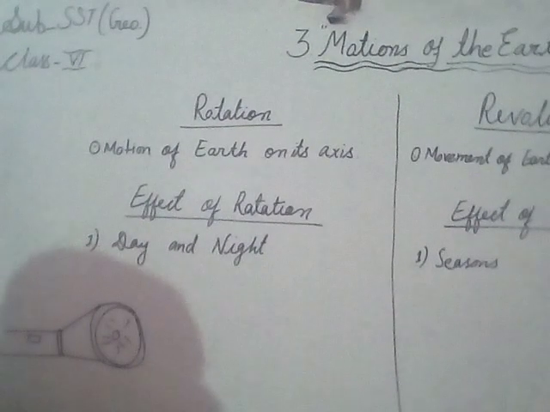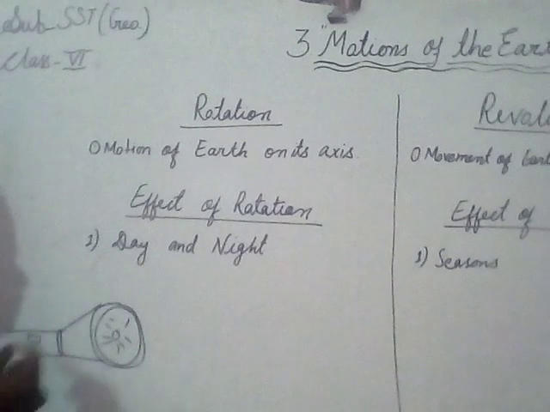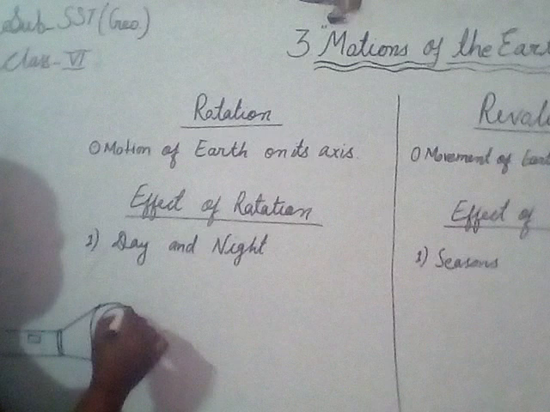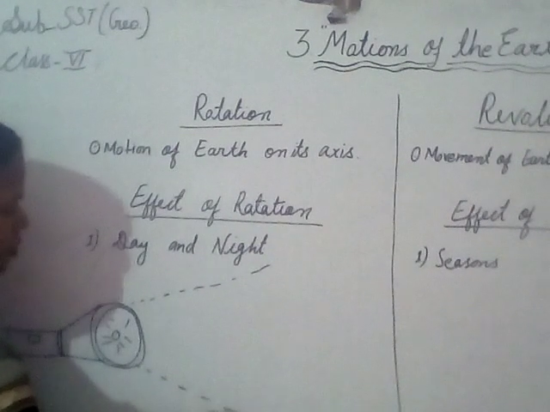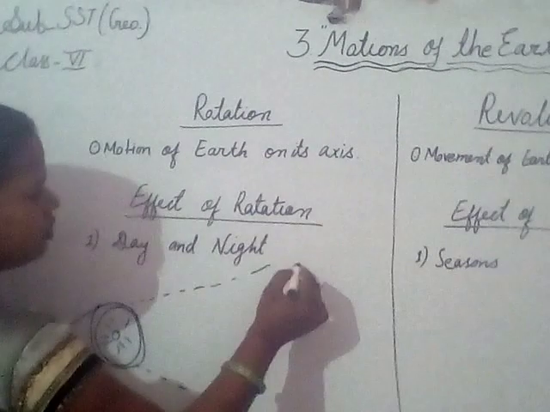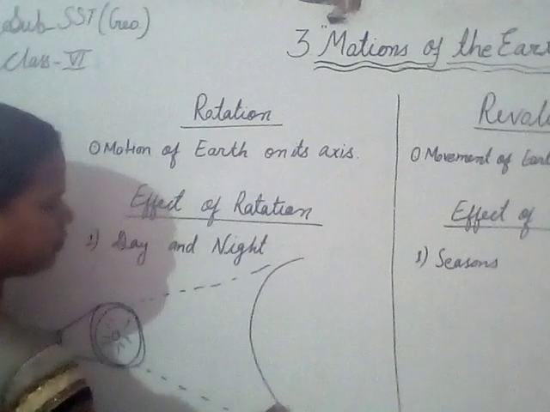Our Sun is this, which I have drawn just like a torch. When we open the torch, it focuses the ray in this way. This is the ray. And our Earth, as you know, is a spherical shape.